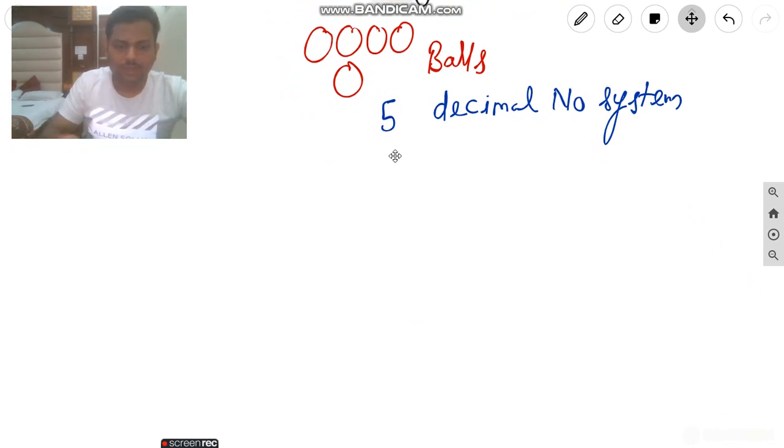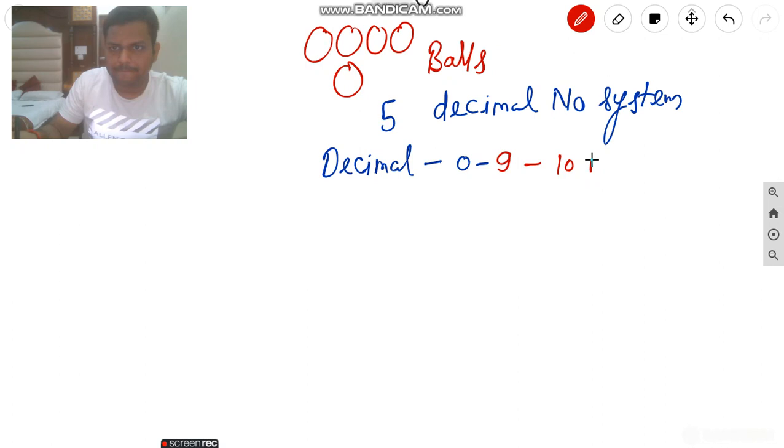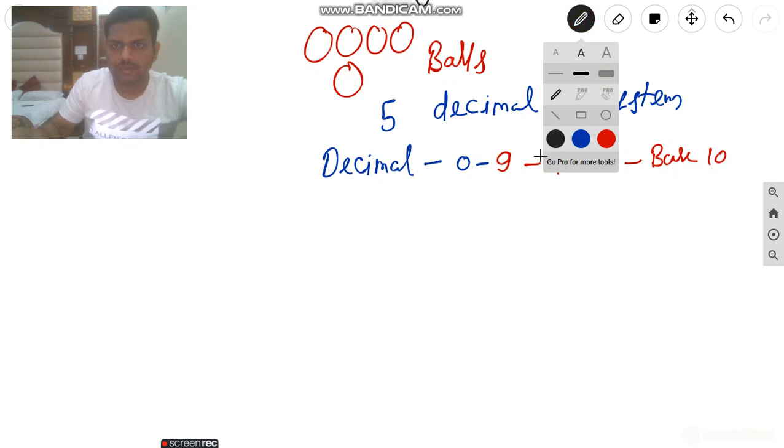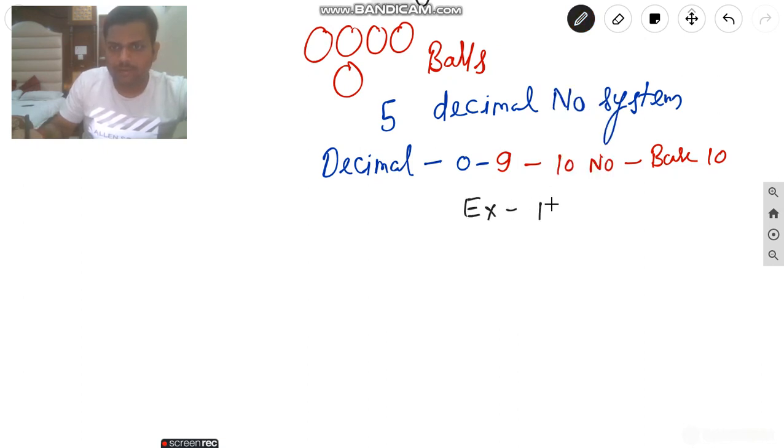First is the decimal number system. For decimal, the digits are 0 to 9, 10 numbers are available here, and the base is 10. For example, you can write 154, base 10.